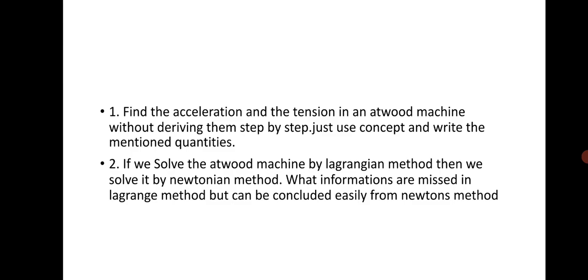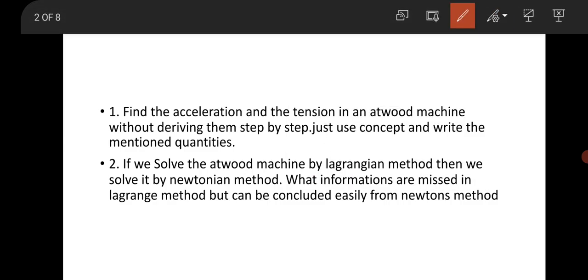The first question was: find the acceleration and the tension in an Atwood machine without deriving them step by step. Just use the concept and write the mentioned quantities. The question was from the Atwood machine, that is basic classical mechanics. Then the question was: if we solve the Atwood machine by the Lagrangian method, and then solve it by the Newtonian method, what information is missed in the Lagrangian method but can be concluded easily from Newtonian mechanics? This is the basic difference between Lagrangian mechanics and Newtonian mechanics.